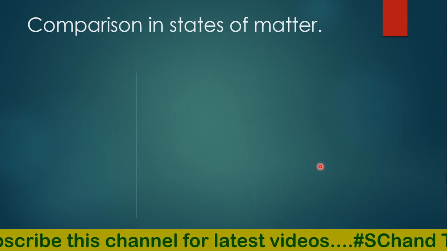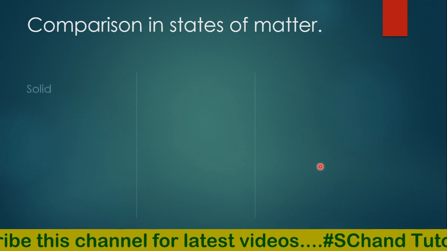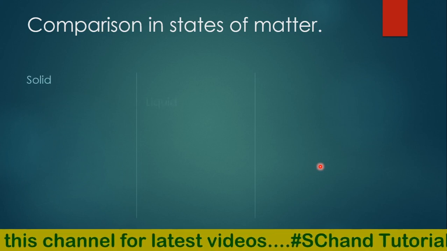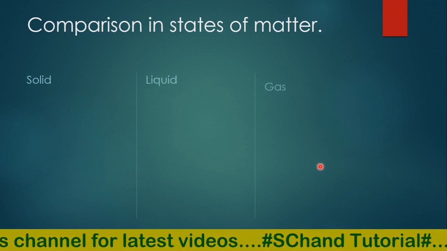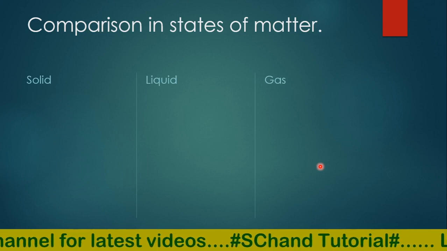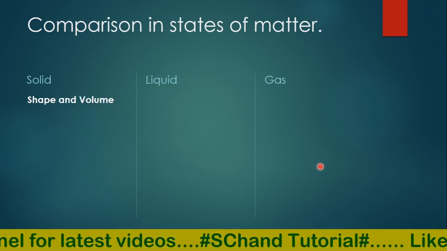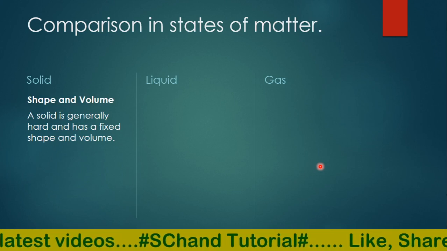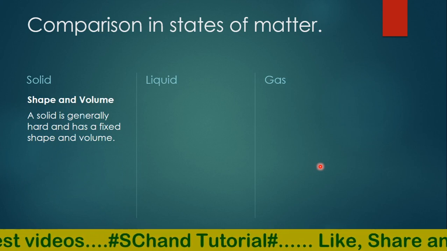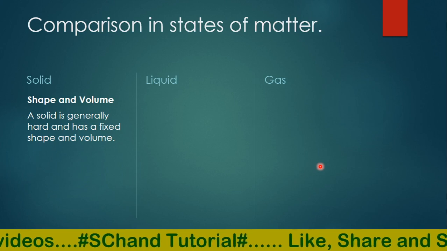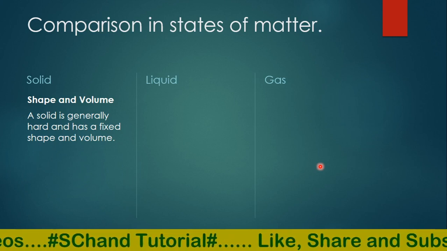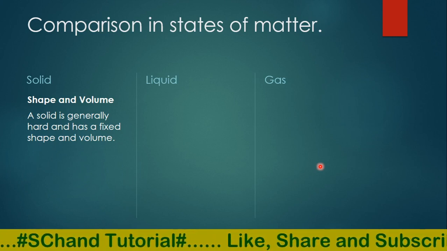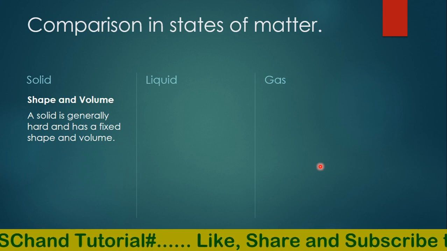So if we compare all these three states of matter, first is the solid state, then liquid state, and then gas state. If we talk about the shape and volume of the solid state, a solid is hard and has a fixed shape and volume. Why is it so? Because the molecules are tightly held together and they cannot move closer or go away from each other.